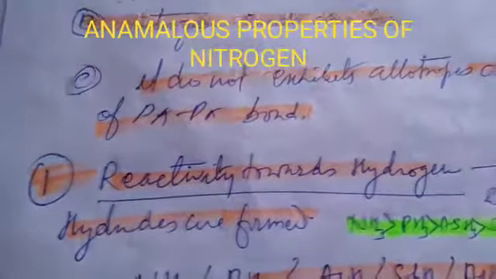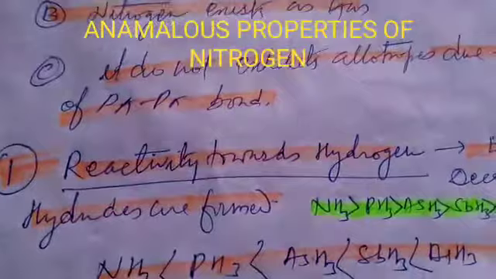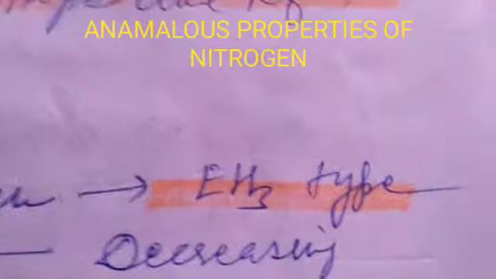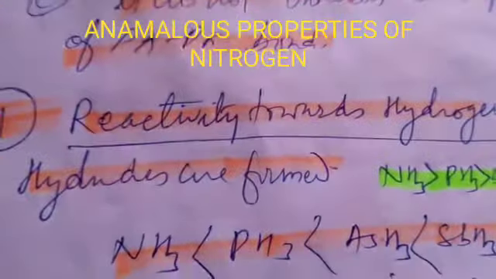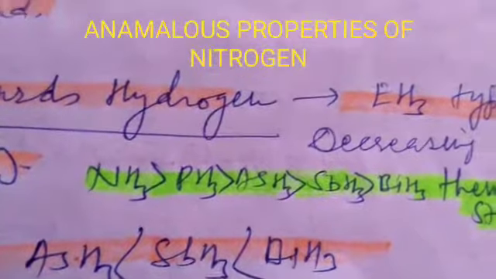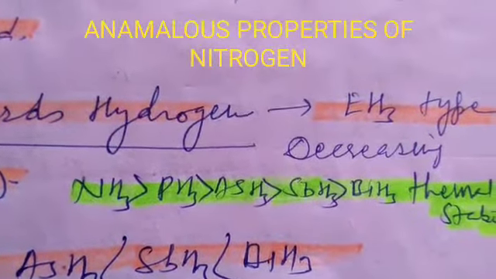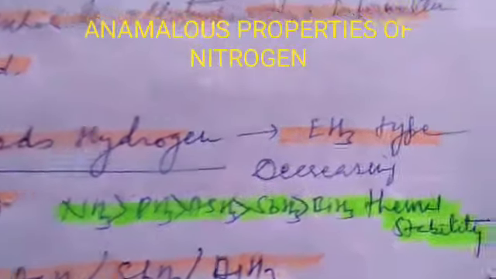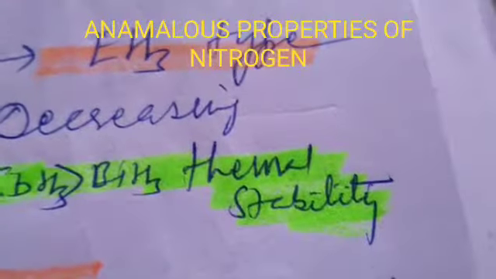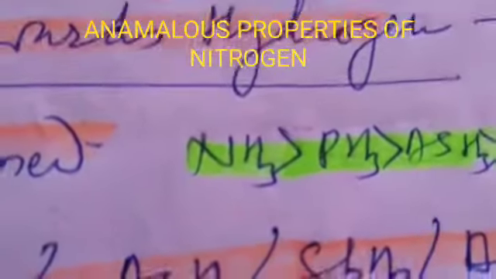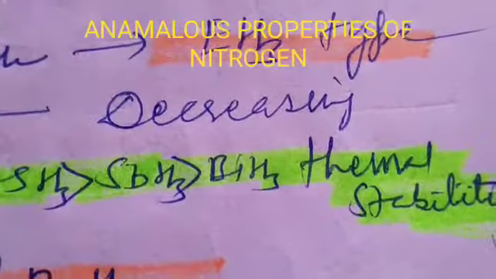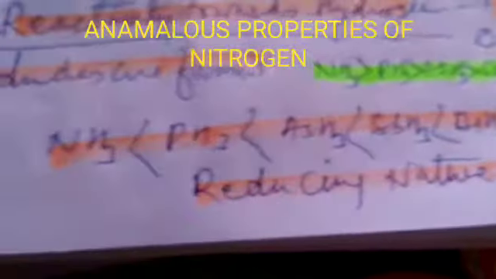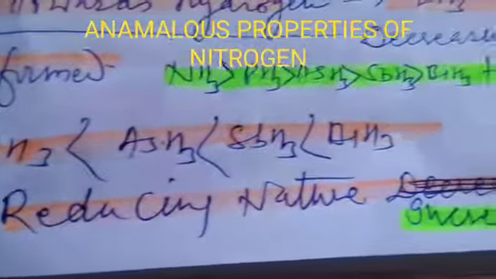Now, first, reactivity towards hydrogen. When a group 15 element is treated with hydrogen, EH3 type hydrides are formed: NH3, PH3, AsH3, SbH3, BiH3. This is the decreasing order of thermal stability. It means that ammonia is most stable and BiH3 is least stable. So BiH3 will be decomposed easily.